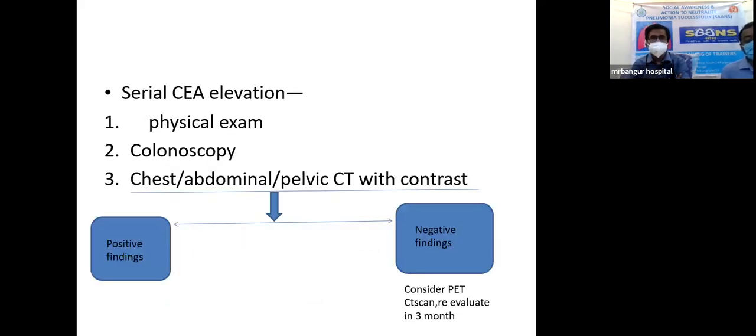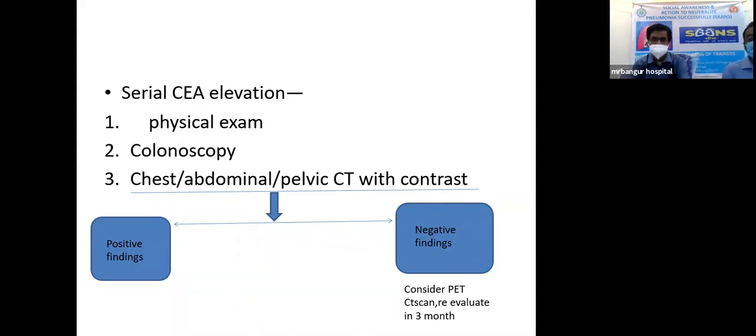If we find that there is a serial CEA elevation, then we have to take care of the patient by checking the physical examination. We have to take colonoscopy. Along with that, chest, abdominal or pelvic CT with contrast. If we find any positive findings, it is well known.